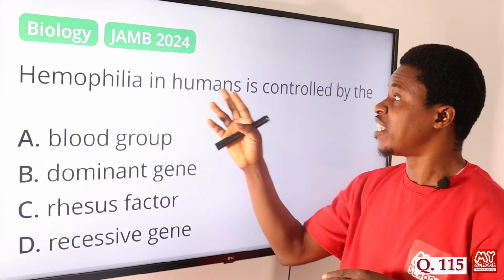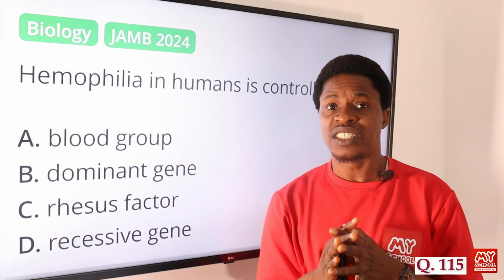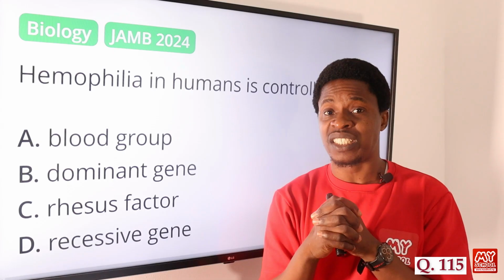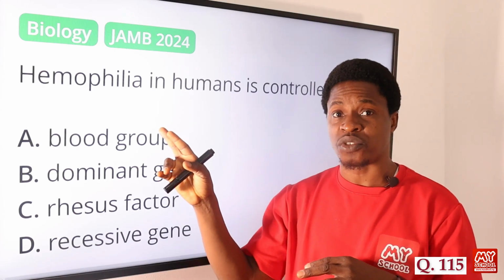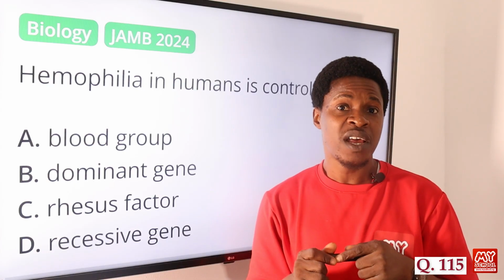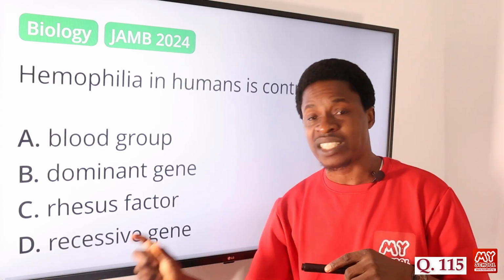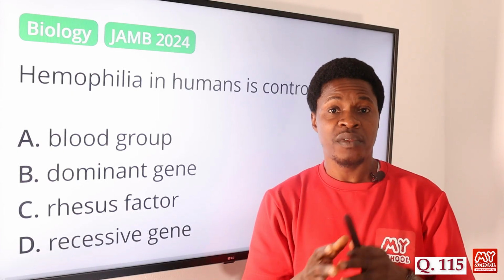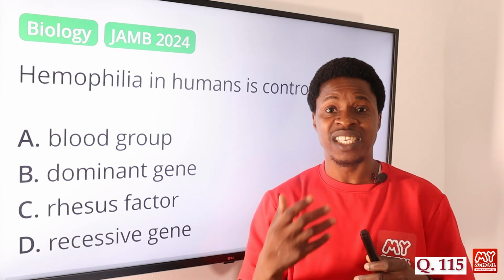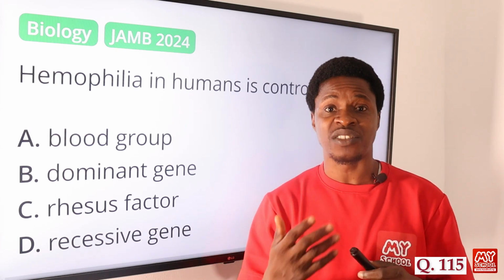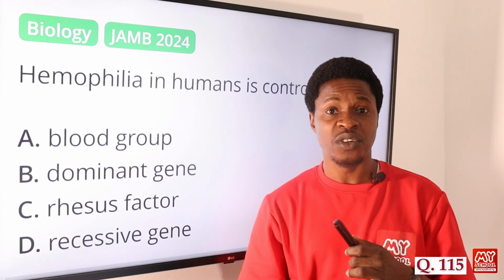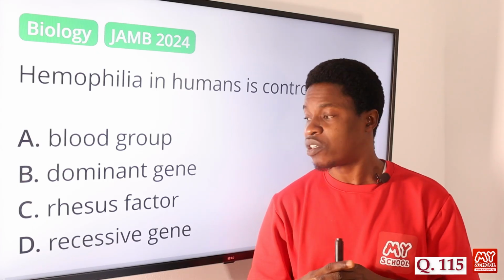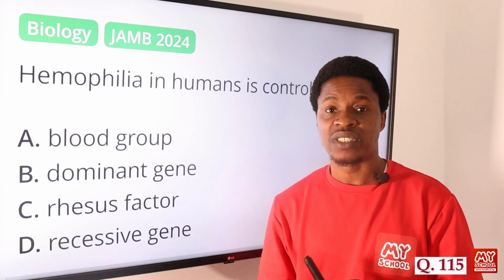So when we talk about hemophilia in humans, it is not controlled by the dominant gene, because the X-linked gene is present in both the male and female. It is not the blood group, and it is not the rhesus factor, but the recessive gene that is passed on from parents to offspring. Hemophilia is a genetic disorder that takes place in the blood, where the blood cannot clot, or stops or slows down the bleeding rate. So the correct answer is option D, recessive gene.